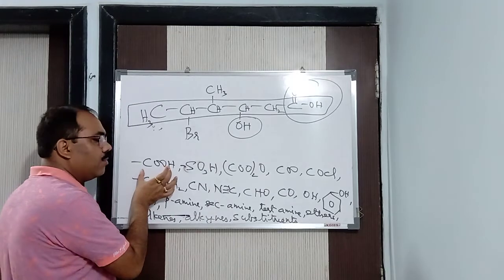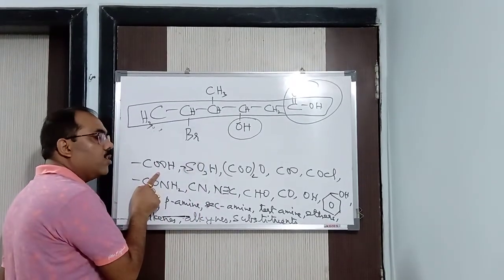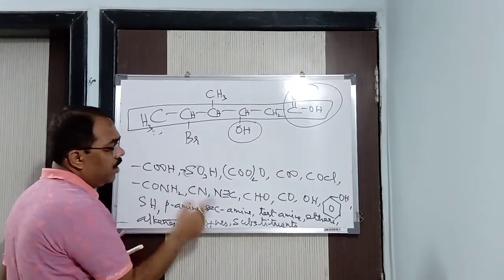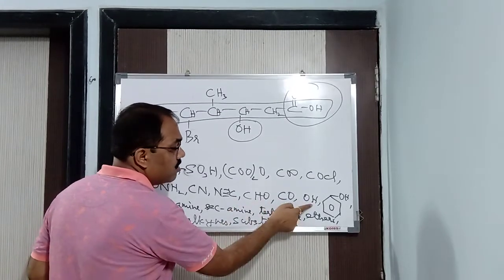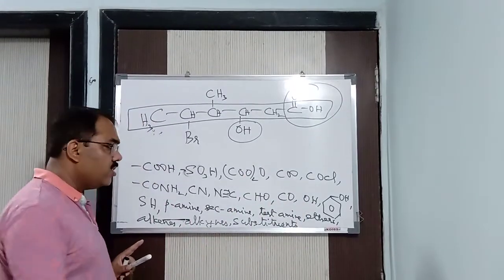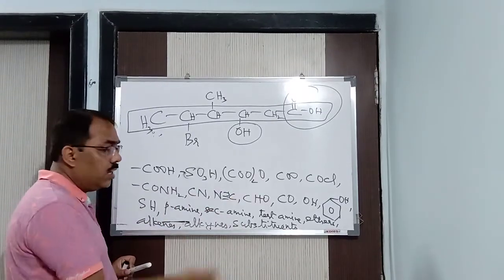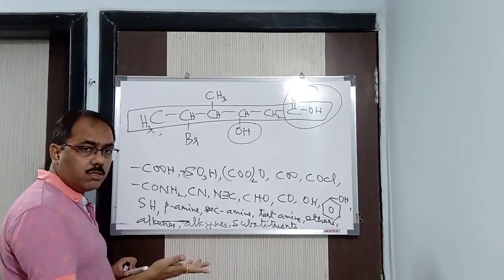Suppose you are having carboxylic acid and you are having aldehyde. Again the same thing: carboxylic acid is primary and aldehyde is secondary. Suppose you are having in a compound an aldehyde and an alcohol. So aldehyde is primary and this is your secondary. Understood now? Once you remember the chart, then only it will be easy for you. So you need to learn this particular chart in order. You cannot change the order, because, as I said, this is the preferential series.